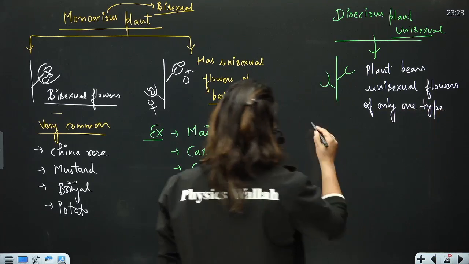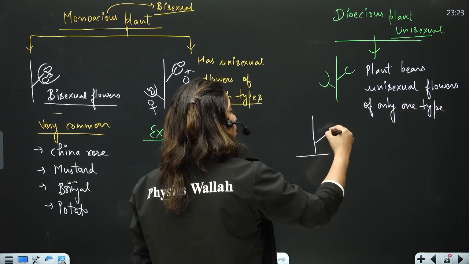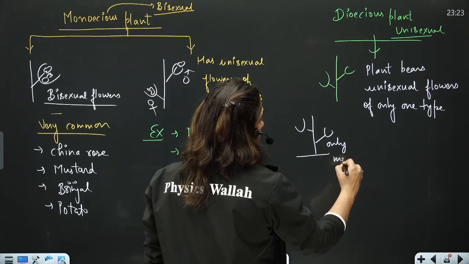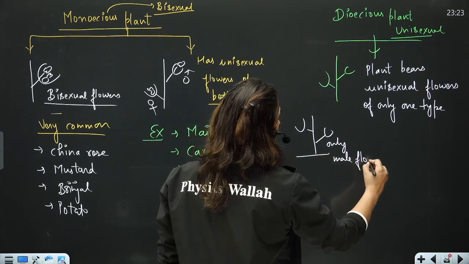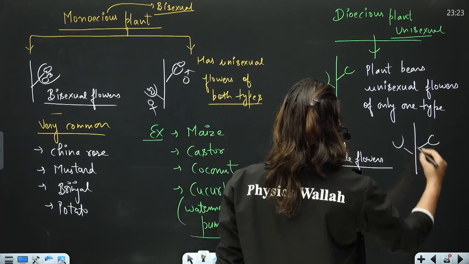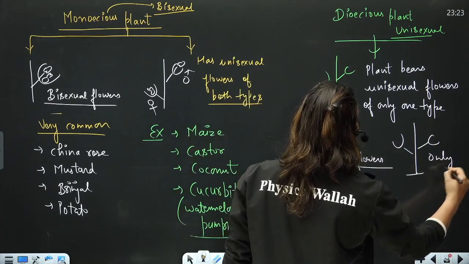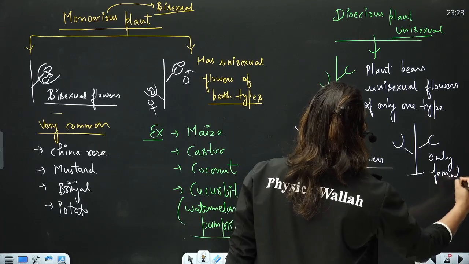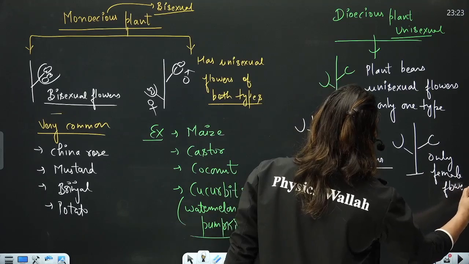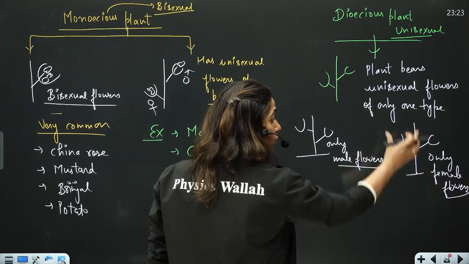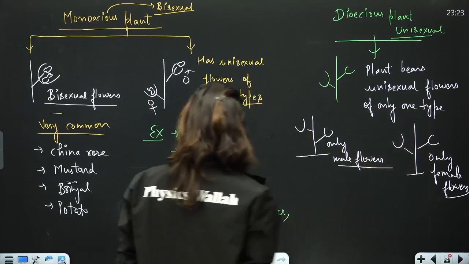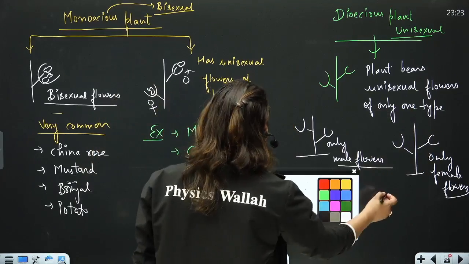That means on one plant there are only male flowers, that is staminate flowers. And on the other plant there are only female flowers, that means pistillate flowers. Right? So this whole plant will be unisexual and it bears only one type of unisexual flower. So that kind of plant is a dioecious plant.